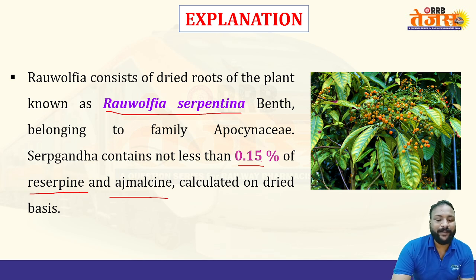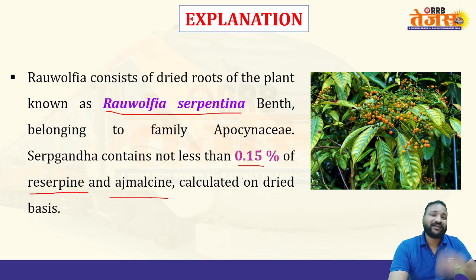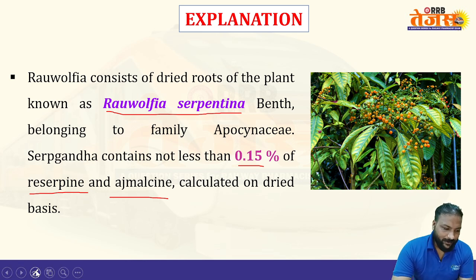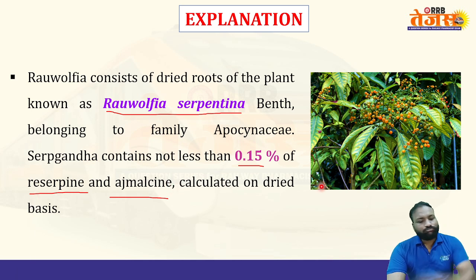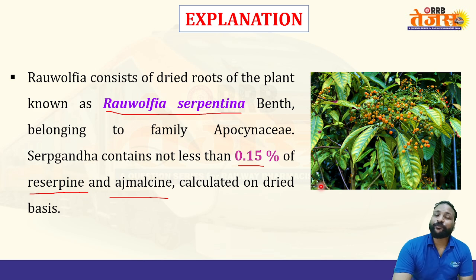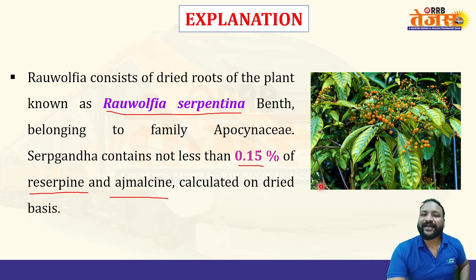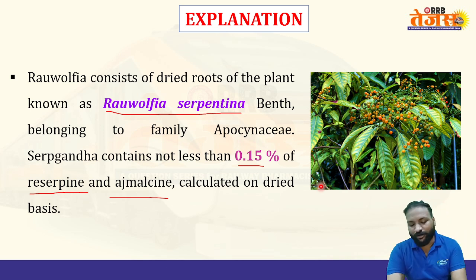But this reserpine should contain not less than 0.15%, the standard value for the reserpine and other chemical constituents, calculated on a dried basis. So that's the right answer for this one.